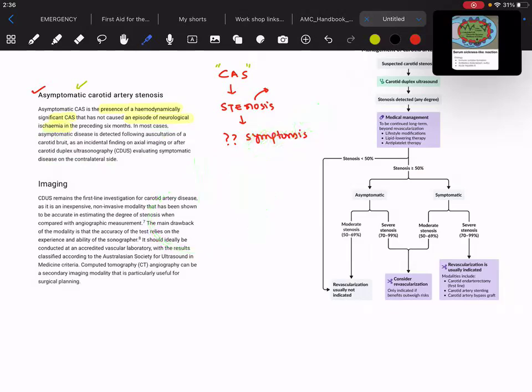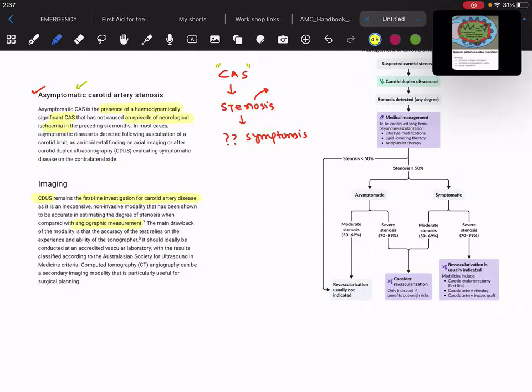Right? So how do you diagnose? You go for carotid duplex ultrasonography, which is the first line investigation for carotid artery disease, as it is an inexpensive, non-invasive modality that has been shown to be accurate in estimating the degree of stenosis when compared with angiographic measurement. So any patient who comes up with a transient ischemic attack, or a stroke, you have to go for carotid duplex ultrasonography rather than the angiographic measurement.